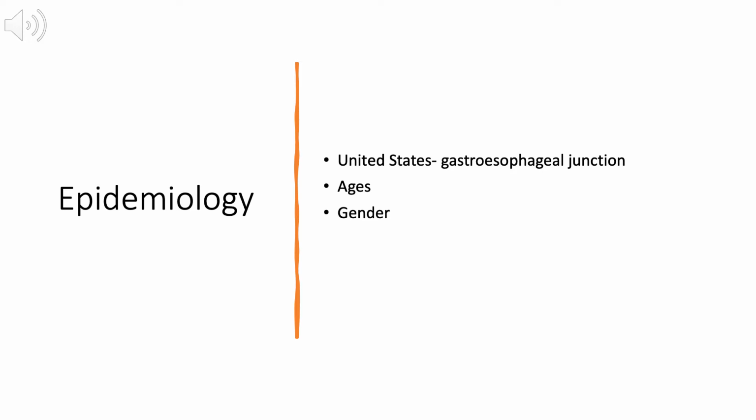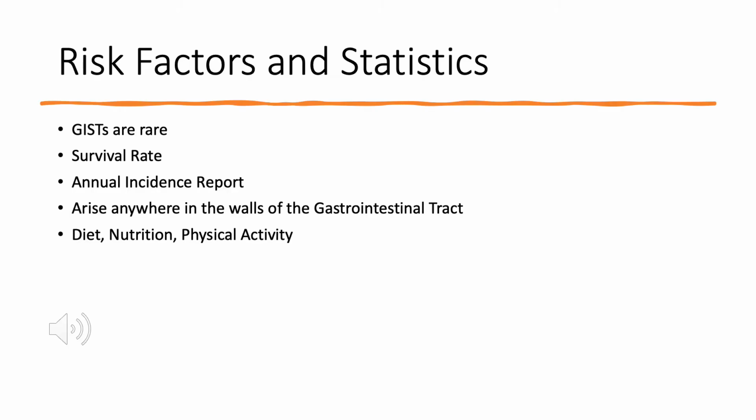GISTs are more common in men than in women, and statistically about 16,000 cases were related to men and about 10,000 related to women. Statistically, GISTs are rare. They make up less than 1% of all gastrointestinal tumors. Each year, about 4,000 to 6,000 adults in the U.S. are diagnosed with GISTs.